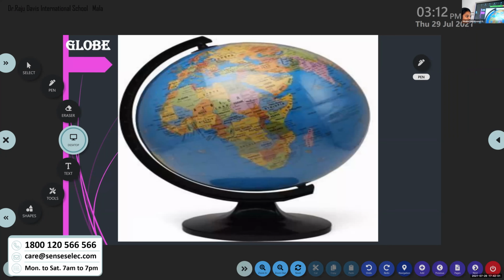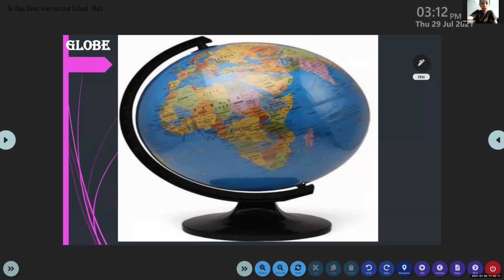If you look at the picture, you can understand that it is flattened at the poles. What are the poles? North Pole and South Pole. So this shape is known as geoid.